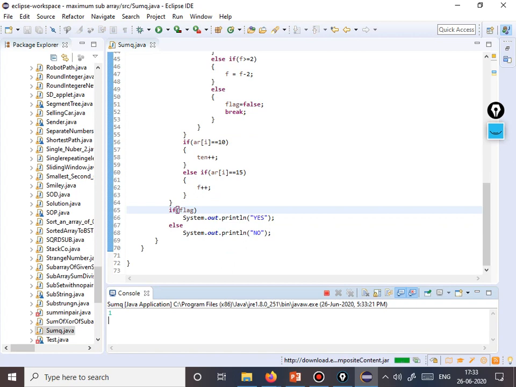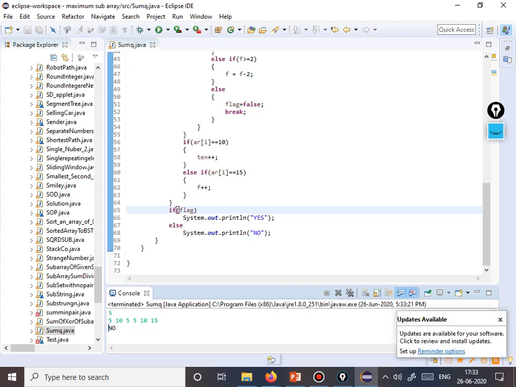So I am giving only one test case. I am putting random numbers: 5, 10, 5, 5, 10, 5, 15. So the answer is no. Let's check. Yeah, this 5 will go to the number of coins. Out of this 10 we'll have a 5. Yes, 5, 5. So we have one 5 here. Now that was gone in 10. We have one 10, two 5. 10 was gone. We have two 5.